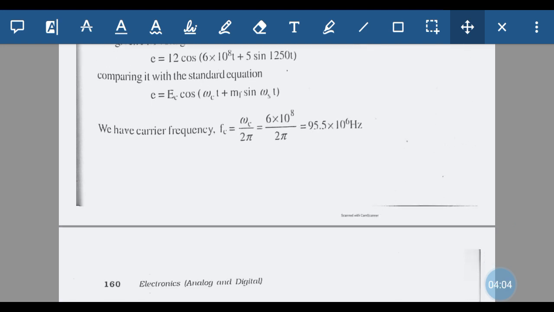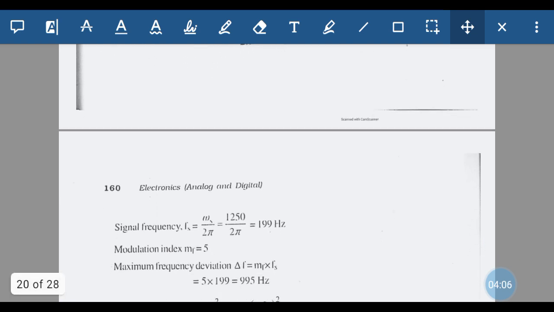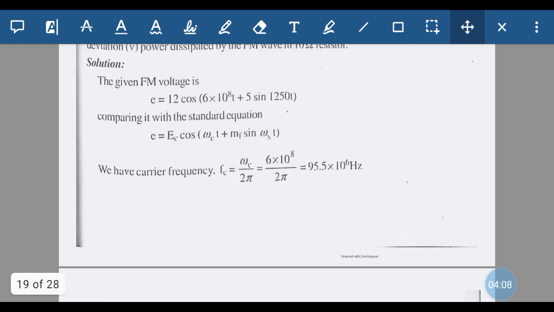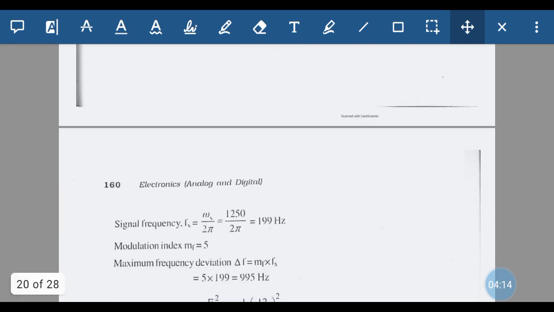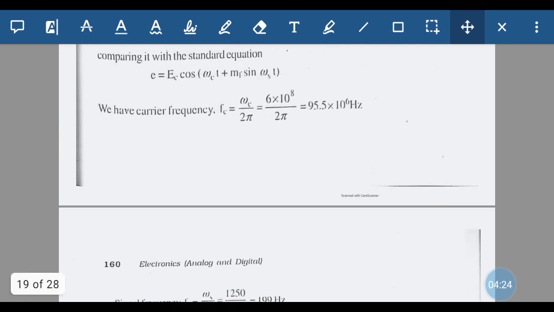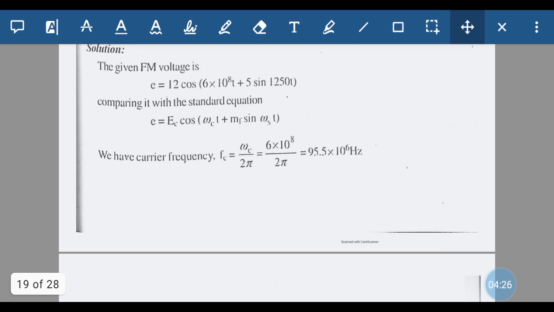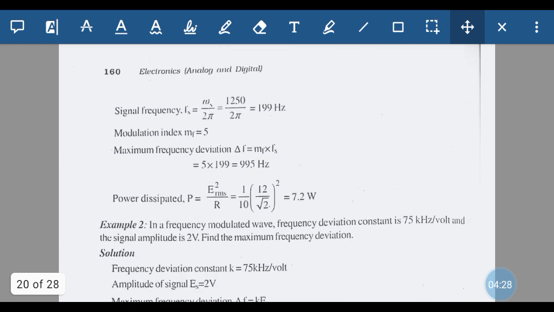Now the second part is the signal frequency Fs. The signal frequency is included in 1250, which stands for omega s. So Fs is equal to omega s divided by 2 pi, that is 1250 divided by 2 pi, equal to 199 hertz. Then the next term, 5, stands for mf, the modulation index, so mf is equal to 5.